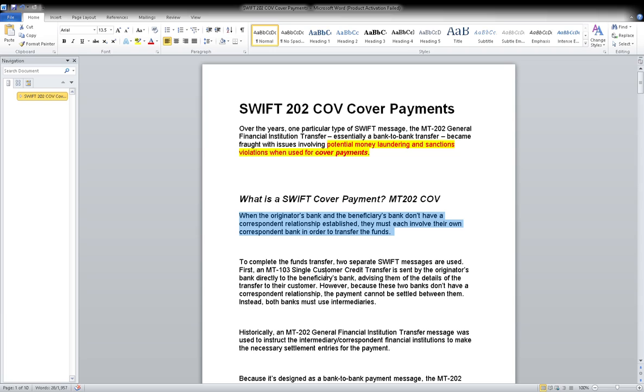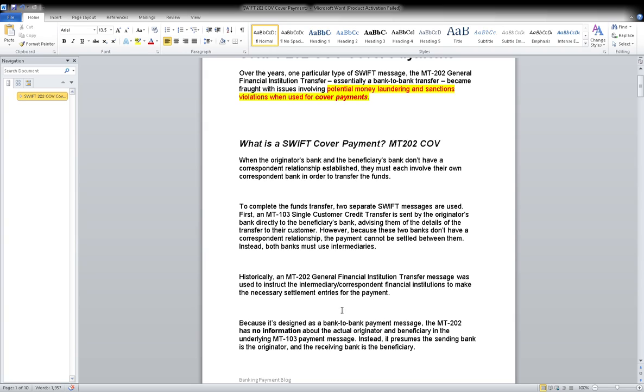What we discussed yesterday: to complete the fund transfer, two separate SWIFT messages are used. First, MT202, which we already saw yesterday. The transfer is sent by the originator bank directly to the beneficiary bank, advising them of the details of the customer's transfer. However, because the two banks don't have a correspondent relationship, the payment cannot be settled between them. Instead, both banks must use intermediaries.